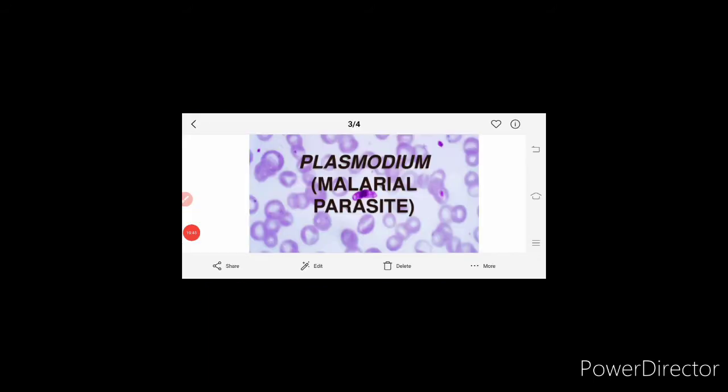We call it P. vivax, P. malariae, P. falciparum and P. ovale. Plasmodium falciparum is the one which is the main cause of the disease malaria. Then it spreads through the vector, the female Anopheles mosquito. This is the Plasmodium malarial parasite; the darker violet colored thing is the Plasmodium malarial parasite.